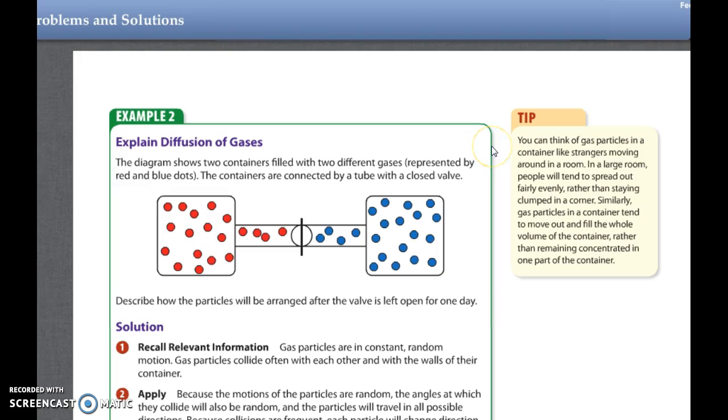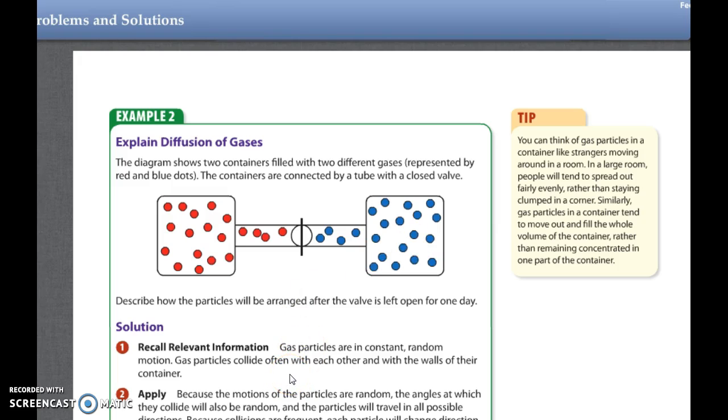So tip, you can think of gas particles in a container like strangers moving around in a room. In a large room, people will tend to spread out fairly evenly, right? If there's 100 people who don't know each other, they don't sit in a corner. They spread out all over. Similarly, gas particles in a container tend to move out and fill the whole volume of the container rather than remaining concentrated in one part, like one corner of the container. So hit pause, get your answer.